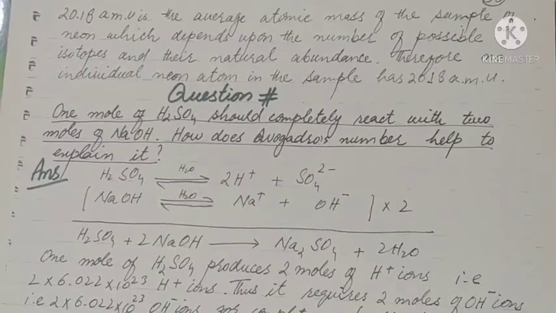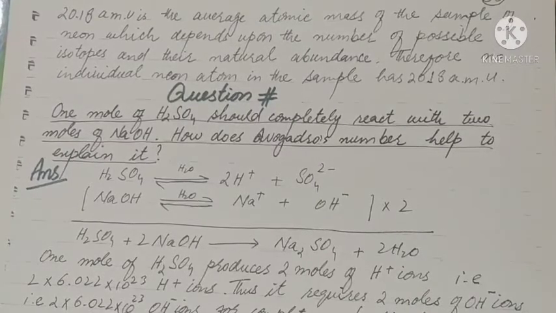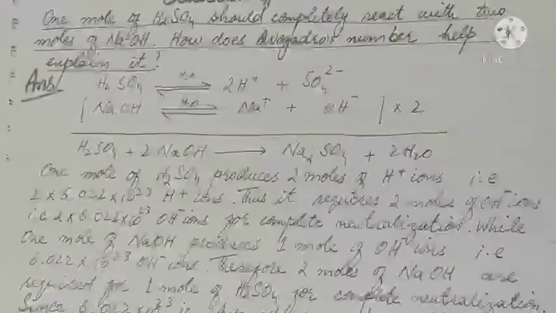20.18 AMU is the average atomic mass of the sample of neon, which depends upon the number of possible isotopes and their natural abundance. Therefore, no individual neon atom in the sample has 20.18 AMU.